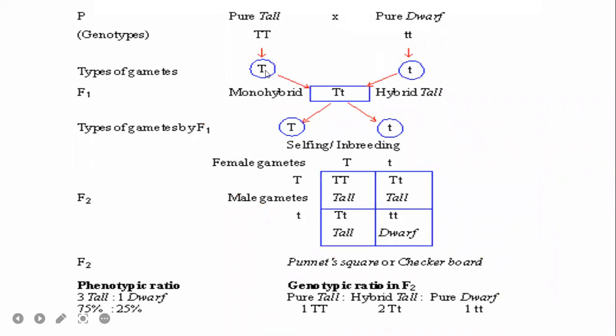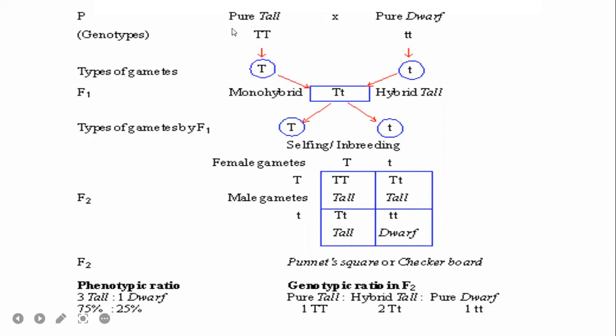Every organism has two genes for one character, two alleles, one from appa, one from amma. Every sexually reproducing organism carries two alleles for one character, and in that, one is dominant and another one is recessive.